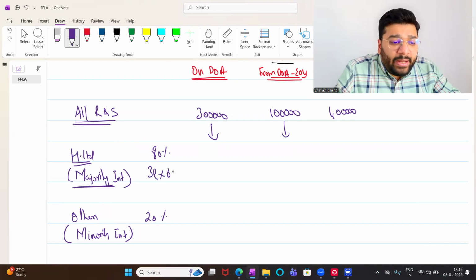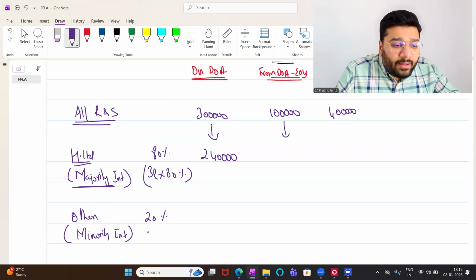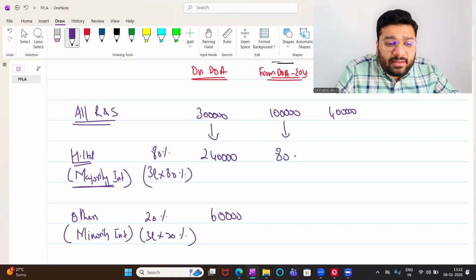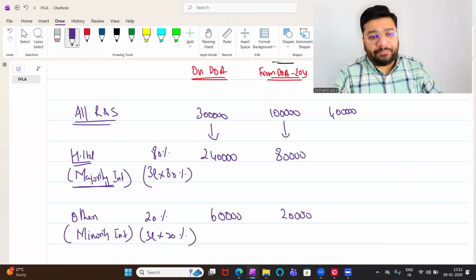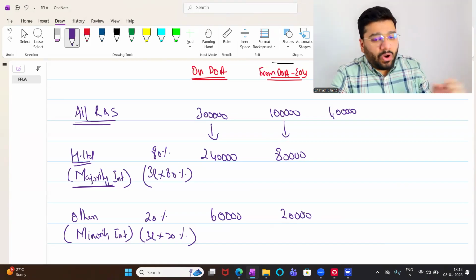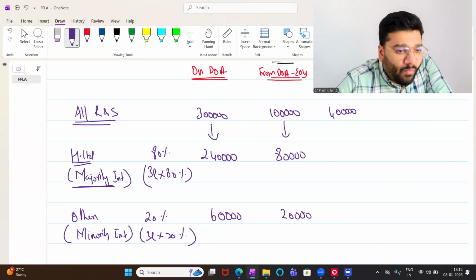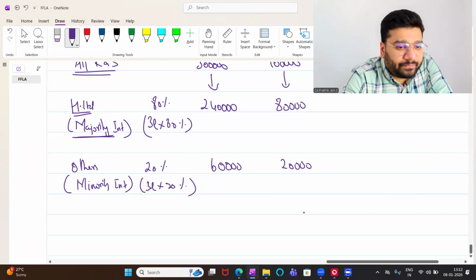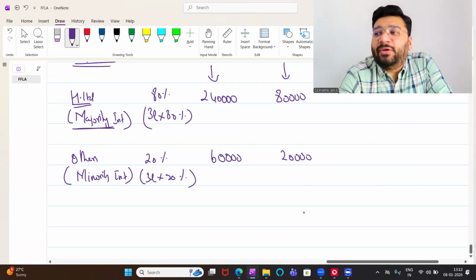So 3 lakh into 80%, how much is it? 2,40,000. And 3 lakh into 20% is 60,000. Similarly, 1 lakh into 80% is 80,000 and 20,000. Any big difficulty? Online people, any big difficulty? No, sir.